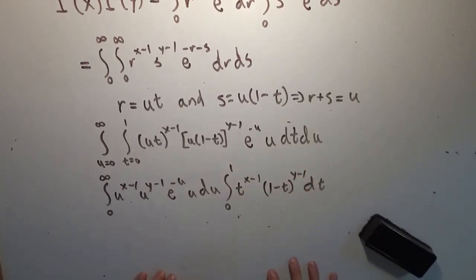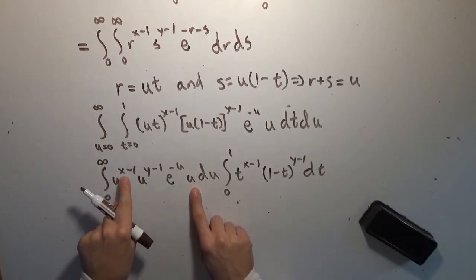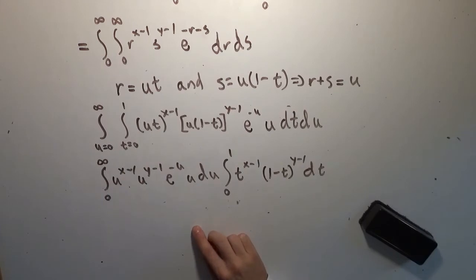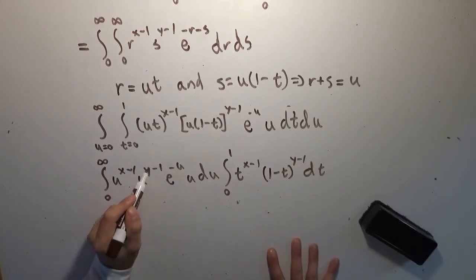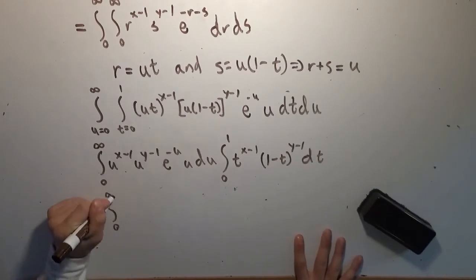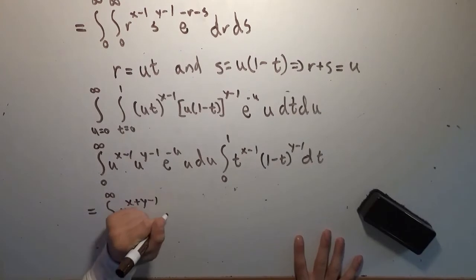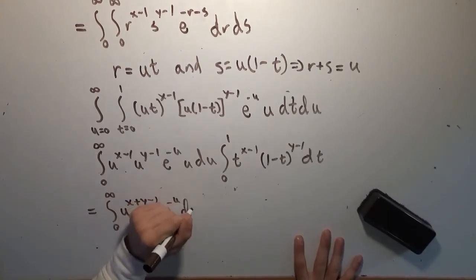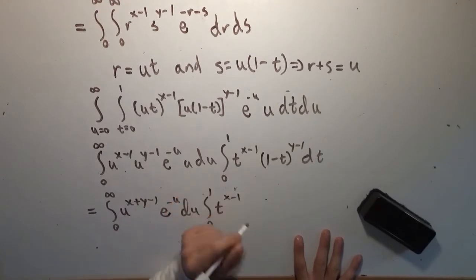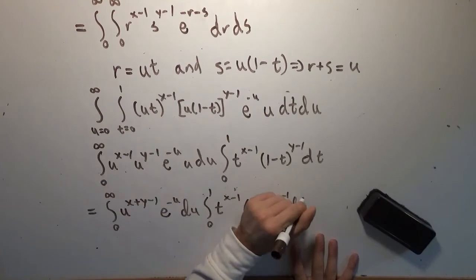And now we can do some simplifications, because we can include u here. So we have u to the x minus 1 plus y minus 1 plus 1, right? So in total, if you add x minus 1 plus y minus 1 plus 1, you end up with the integral from 0 to infinity of u to the x plus y minus 1 times e to the negative u du, times the integral from 0 to 1 of t to the x minus 1 times 1 minus t to the y minus 1 dt.